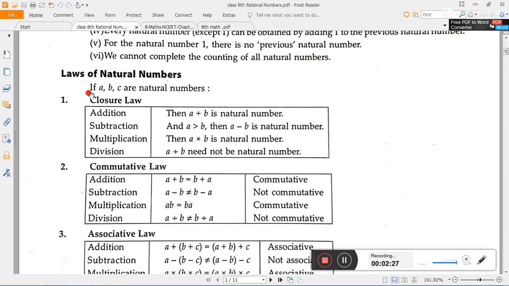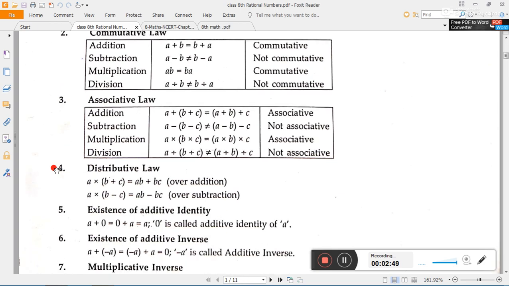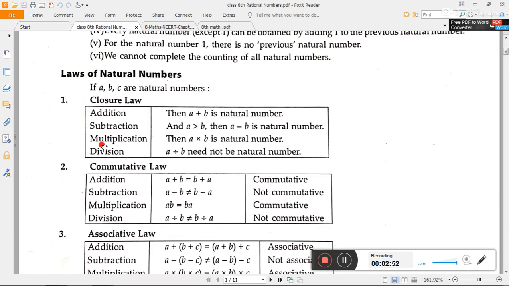Okay, next, laws of rational numbers. Some of the laws or properties are given here, and the same properties we are applying in this lesson to all types of numbers. So for now, only for the natural numbers. If a, b, c are natural numbers, there are some properties we will check. First one is the closure property. In this chart it is given in short.